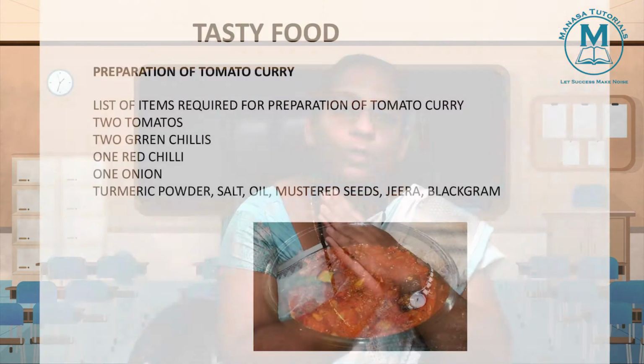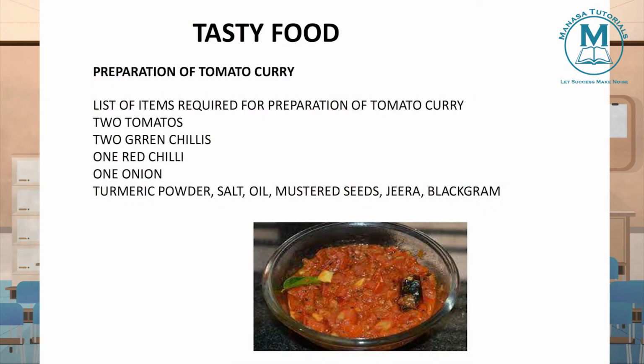So to prepare this tomato curry we need 2 tomatoes, 2 onions, 2 red chilies, 2 green chilies, some zeera, mustard, black gram, turmeric, salt, oil, etc. So to prepare, first we need to put oil in a pan and add some mustard seeds, zeera, black gram and turmeric. After this we need to add onions, green chili and red chili in that.